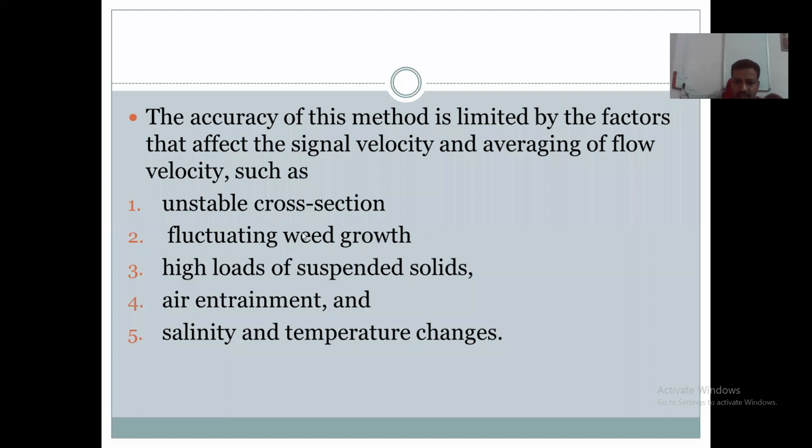Unstable cross section, fluctuating bed growth, a high load of suspended solids, air entrainment, or salinity and temperature changes: in that case, the accuracy of this method may be limited. So it shows variation in the results due to these factors.